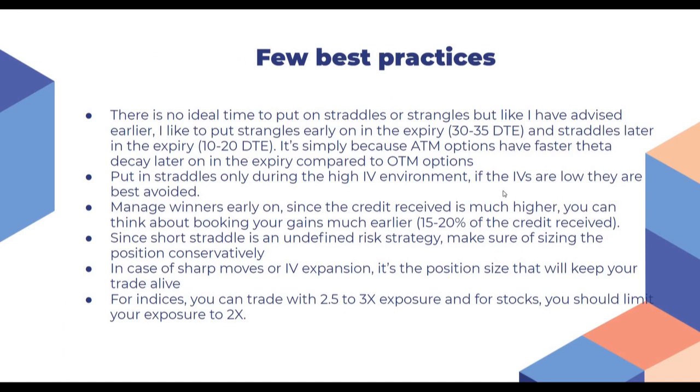A few best practices. There's no ideal time to put on straddles or strangles, but like I've advised, strangles early on in the expiry and straddles later. Straddles should be sold only during a high IV environment. If the IVs are low, they are best avoided. Manage your winners early on. Since the credit received is much higher, you can think about booking your gains much earlier, at 15-20% of the credit received.